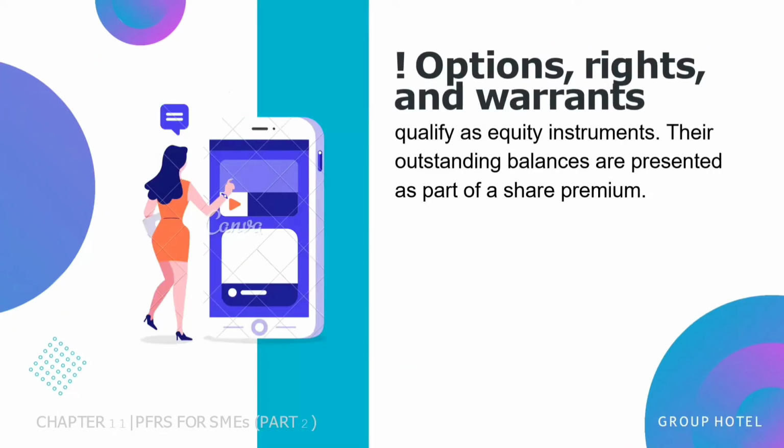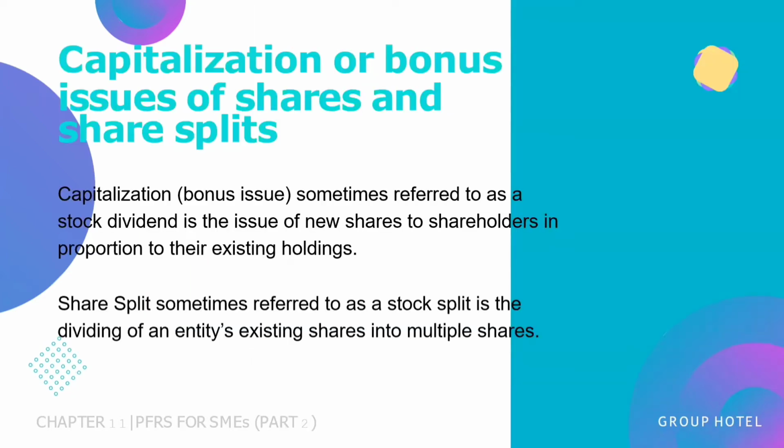Options, rights, and warrants. These qualify as equity instruments, so their present outstanding balances are presented as a part of the share premium. Capitalization or bonus issue, sometimes referred to as a stock dividend, is the issue of new shares to shareholders in proportion to their existing holdings. Halimbawa nito ay ang entity may give its shareholders one dividend or bonus share for every 5 shares held.